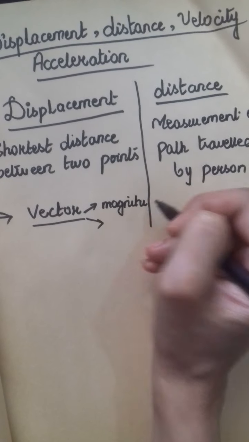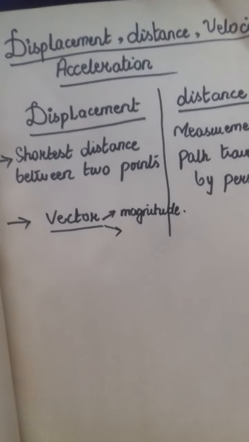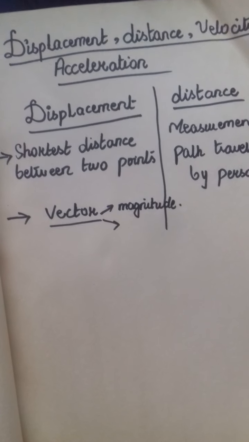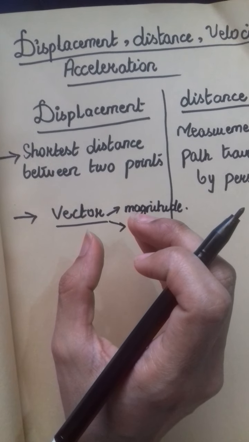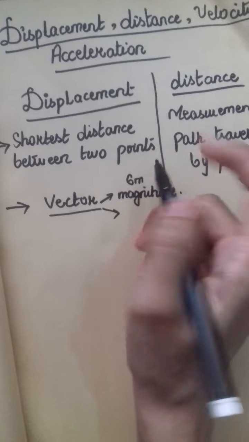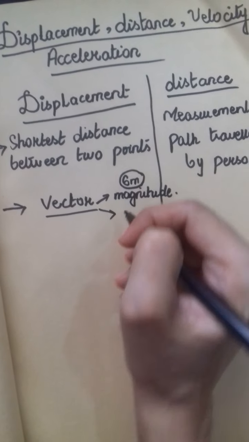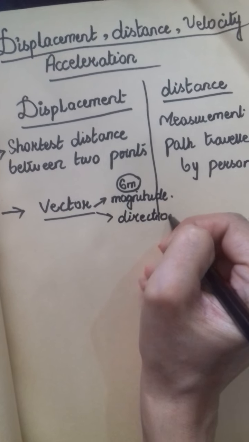Like for example, if we say a person has a displacement of 6 meters, this is an incomplete description of displacement. Just 6 meter is not enough in order to explain a displacement. We should know the direction as well, because the displacement is a vector quantity. It needs direction as well.